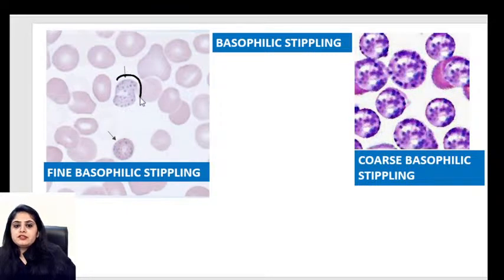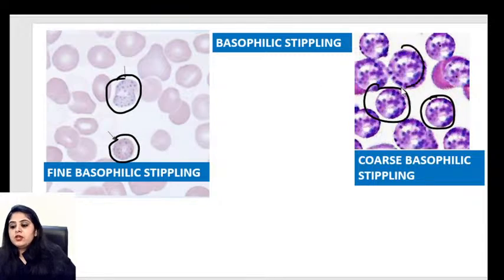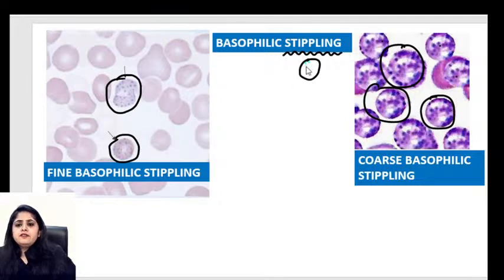Say you have a red blood cell over here, there are 2 over here, and there are so many over here. Everything you can encircle over here. All of these have blue color dots. So that's the meaning of the word stippling. Stippling means it's not going to be 1, 2, 5, 6, 7 dots. No, stippling means it's going to be all over diffusely, dot dot dot kind of thing.